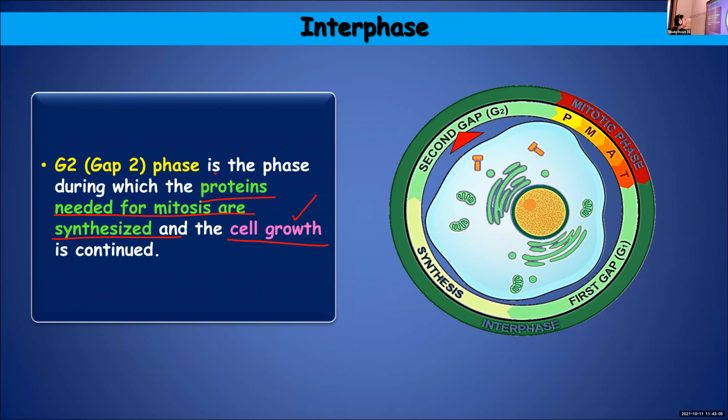These are the two important points under G2 phase. Cell growth will be continued and synthesis of proteins will take place. So don't misunderstand it with S phase. Synthesis of proteins is taking place in G2 phase, but DNA replication is taking place in synthesis phase. Okay, children?